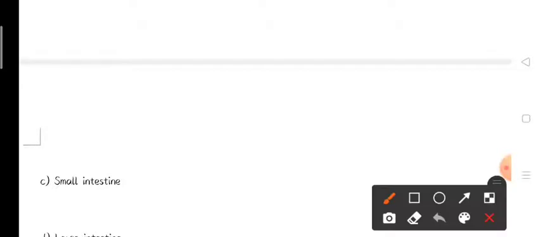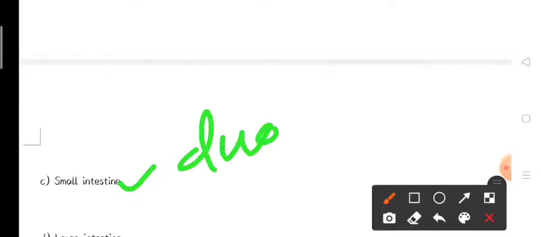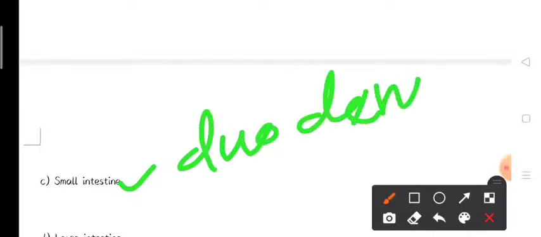So the duct of the liver, which is known as the hepatopancreatic duct, opens into the small intestine. In the small intestine, the duodenum part receives the hepatopancreatic duct, which is a common opening for the liver as well as the pancreas. So our correct option is small intestine.